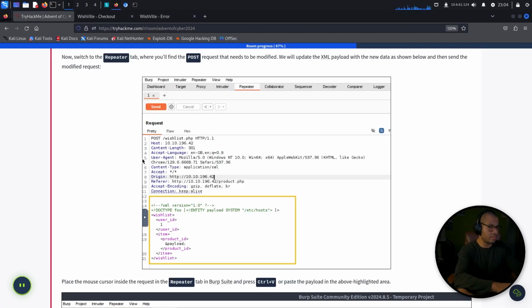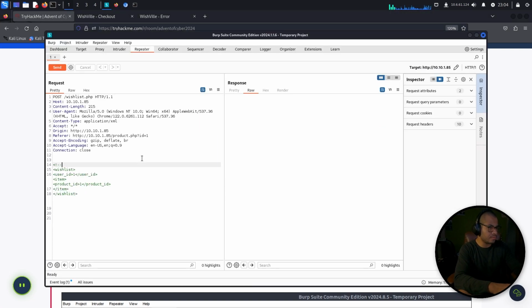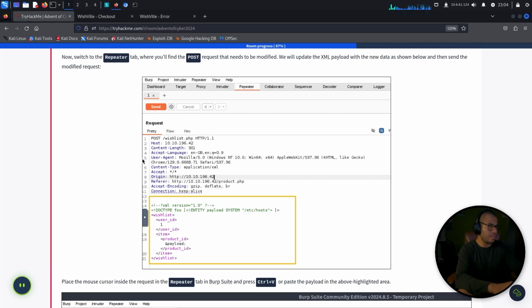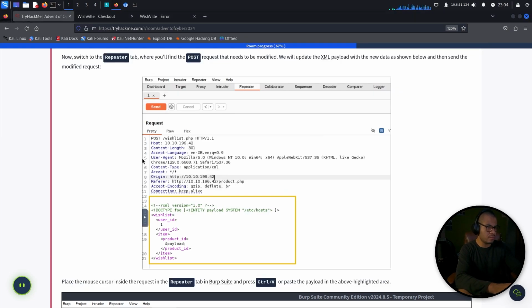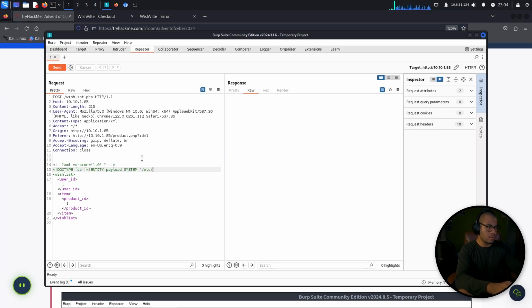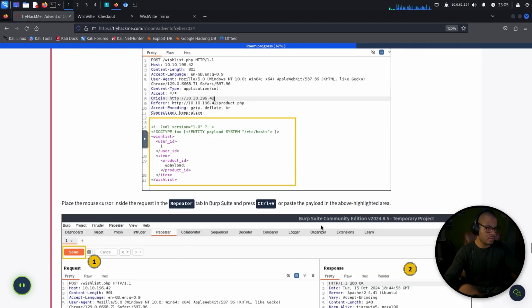Okay, so it looks like we're going to make some updates. XML version 1.0, and then close the syntax, and then DOCTYPE foo, ENTITY payload SYSTEM, etc hosts, and now this, and now this, and now this. Okay, that should be enough, right?